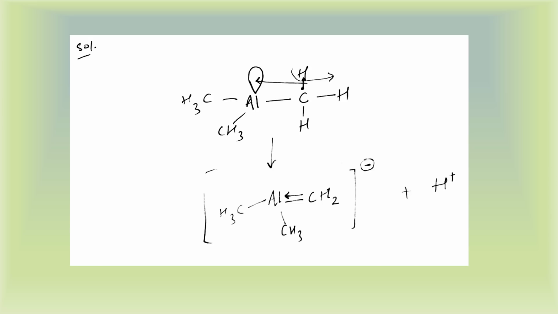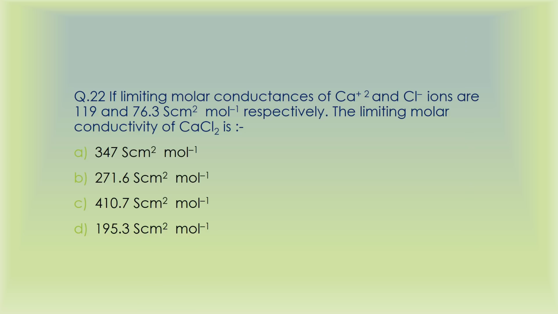This lone pair is sometimes taken up by this empty orbital. When this lone pair goes to this empty orbital, this H gets freed and released. So we get this H ion, and the rest of our molecule gets a negative charge. Therefore it behaves as an acid releasing H ion. And because it has accepted a lone pair, it is a Lewis acid.